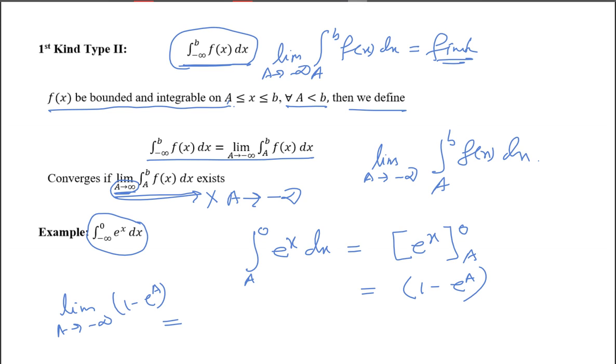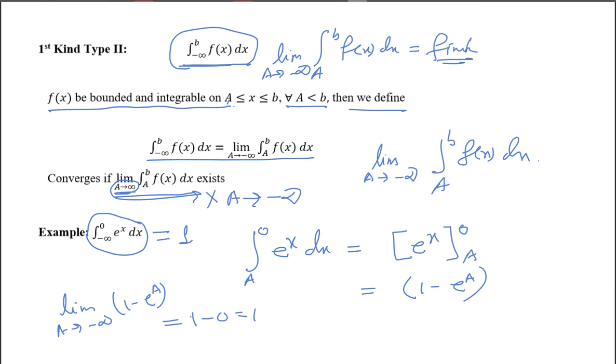0 or 1? One, sir. As a tends to minus infinity, e to the power a tends to 0, so this will be 1 minus 0, that is 1. So the value is equal to 1. Finite, so convergent.